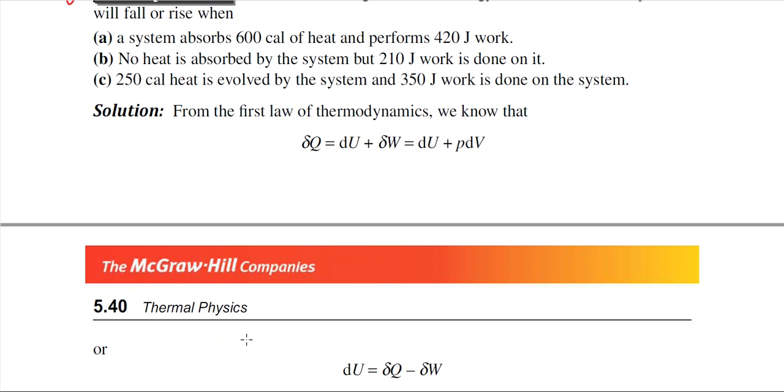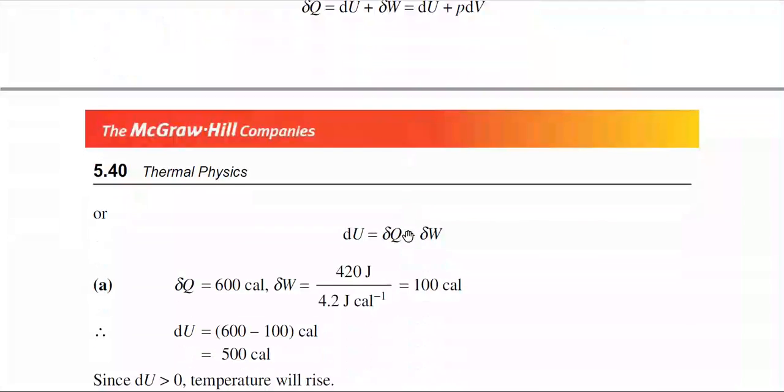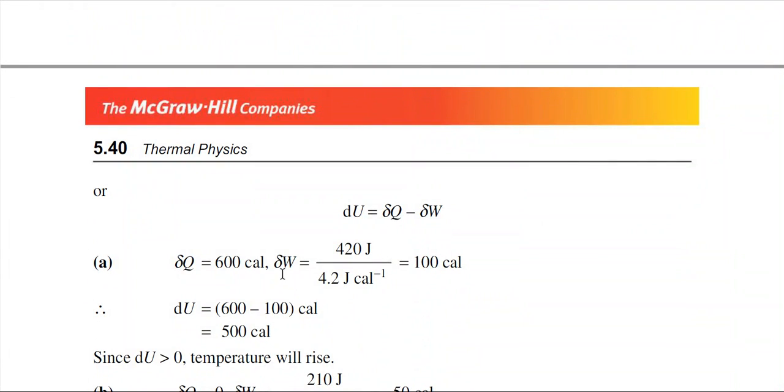It has been given in the problem, and performs 420 joule of work. So how much work? Delta W is equal to 420 joule. But you can convert the joule into calorie unit. To convert the joule to calorie unit, you have to divide by 4.2. So 100 calorie. Why are you converting? Because you see that heat is given in calorie unit. That is why we are also converting the work to calorie unit.